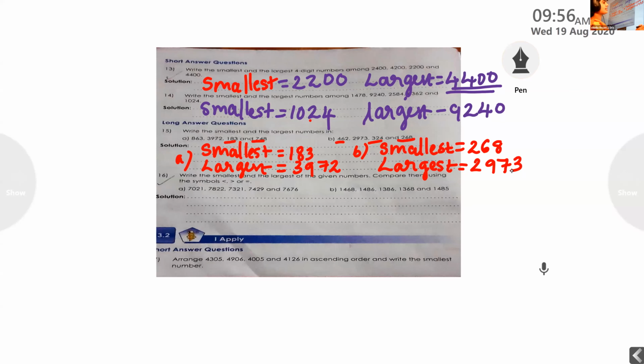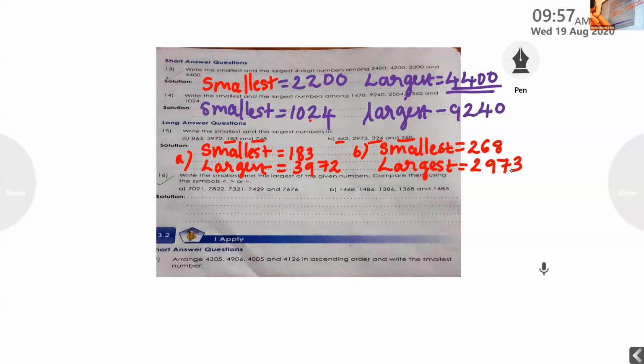Okay. Next, I want Shri Bhadra. Please unmute. Yes, who is calling me? She's telling that in A you write smaller, and in the B question largest and largest. No, it is smallest and largest.